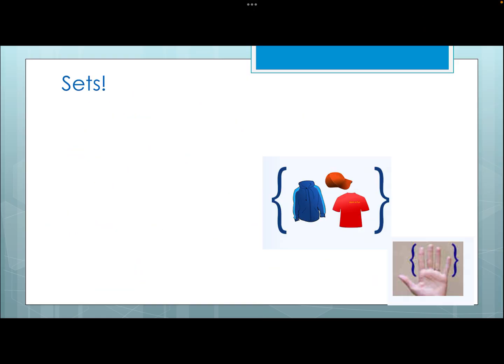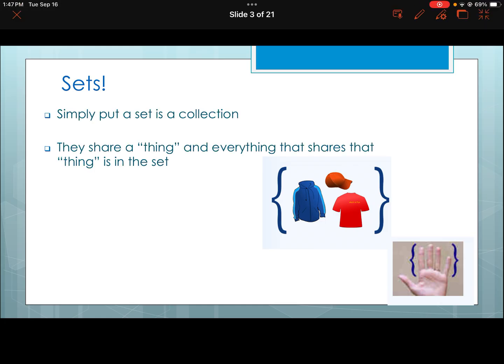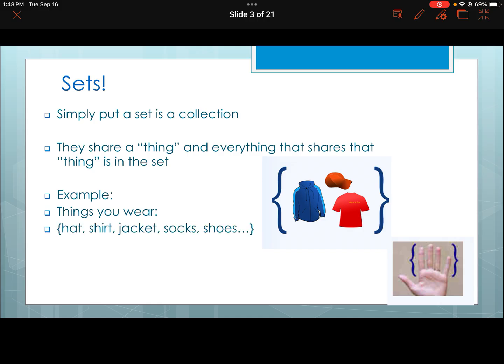So what are sets? Ignore the images for a second. Simply put, a set is a collection of things, and everything in that set shares a common property. For example, things you wear: you could wear a hat, a shirt, a jacket, socks, shoes, etc. Note how when I put these 3 dots here, I'm basically saying there's a bunch of different options, but I don't have to show you all of them. You could carry on this list because you know what I'm doing. Hat, shirt, jacket, so maybe some more items you could add on. Those dots are telling you there's more to come, but I'm hoping you could figure that out.